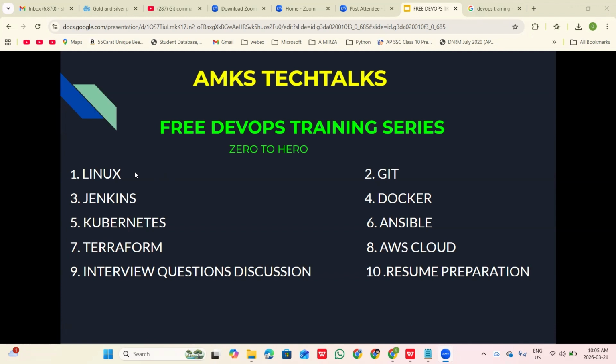Once we are done with the Linux basics, then we'll cover the required DevOps tools like Git, Jenkins, Docker, Kubernetes, Ansible, Terraform. Once we complete all these tools, then we'll start AWS Cloud, Amazon Web Services Cloud. Along with these DevOps tools, we need any one of the cloud platforms, so we are going to cover AWS Cloud. Under AWS Cloud, we will cover around 8 to 9 services. Once we are done with this training, we'll have interview question discussion and then resume preparation discussion.